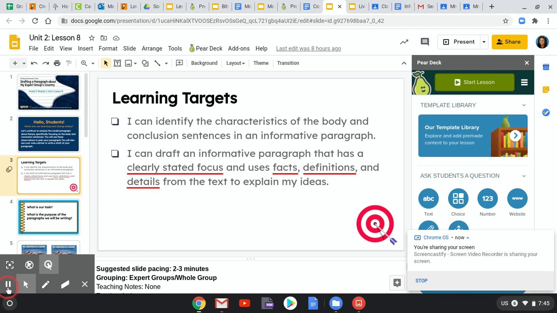Your learning targets. I can identify the characteristics of the body and conclusion sentences in an informative paragraph. I can draft an informative paragraph that has a clearly stated focus and uses facts, definitions, and details from the text to explain my ideas.